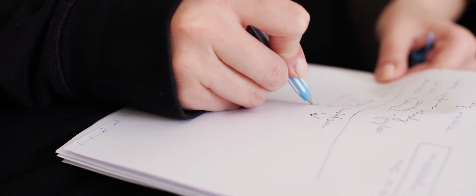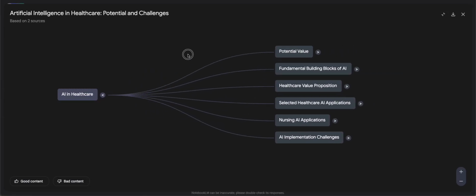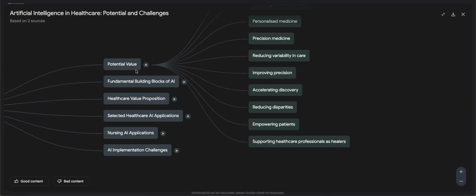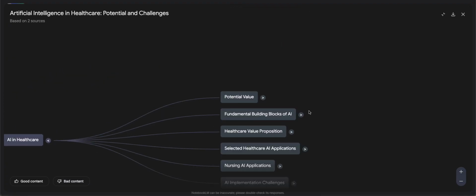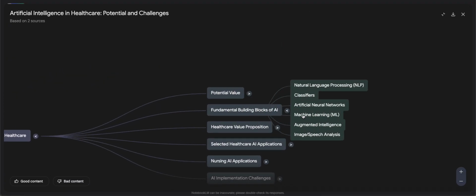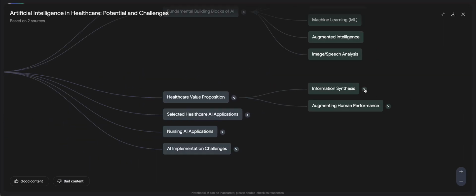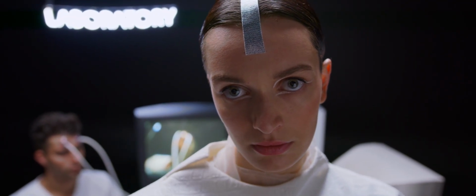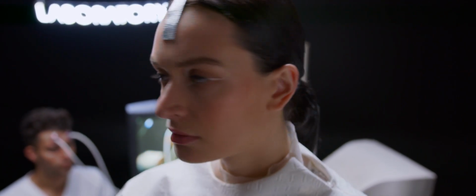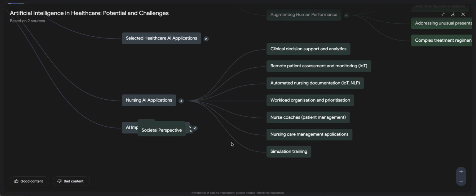Wonderful. Cool. And now we have both, and let's generate the mind map here. Also create a conversation as well based off this. And by the time this one generates, the other one will have been done. All right, so let's see the mind map of AI in healthcare. Instantly, I can just grasp the crucial key points that I need from this research paper. Immediately. What is the healthcare value proposition here? The information synthesis and augmenting the human preference. The AI applications for nursing here. I mean, this is just insanity.